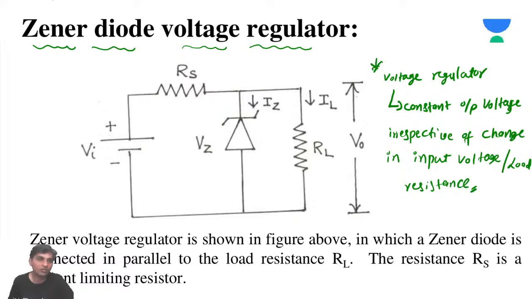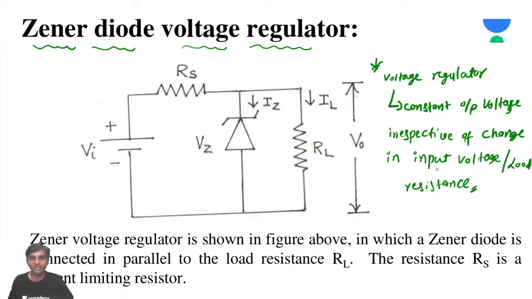Now see how this Zener diode acts as a voltage regulator. Just now we discussed that whenever the Zener diode operates in the breakdown region, the voltage across the Zener diode will be constant. So when the voltage across the Zener diode is constant, we can say that the Zener diode acts as a voltage regulator.